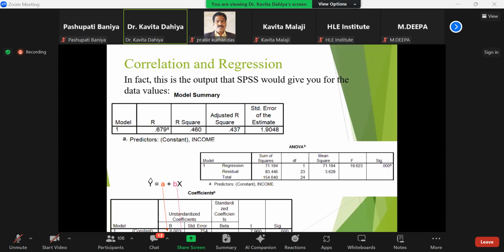If you are identifying whether there is any impact of income, then definitely this is your coefficient value. And the standard error is 0.75. Beta value is again the standardized coefficient. This is unstandardized. The majority of the time we use this unstandardized coefficient value.